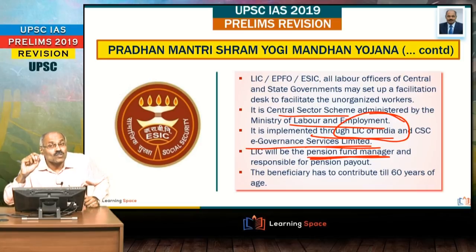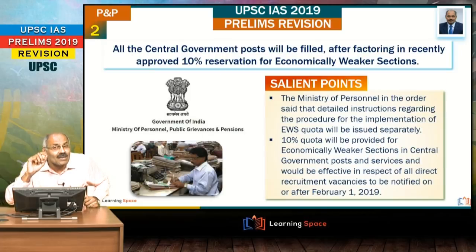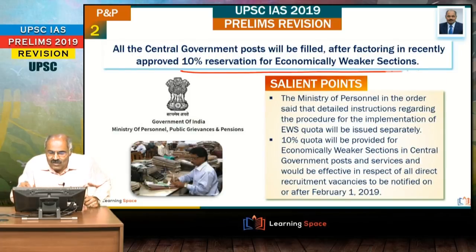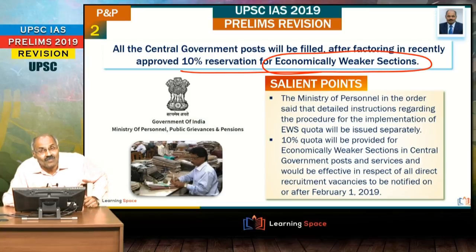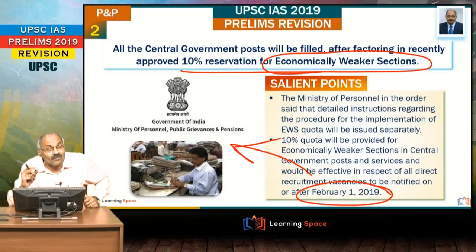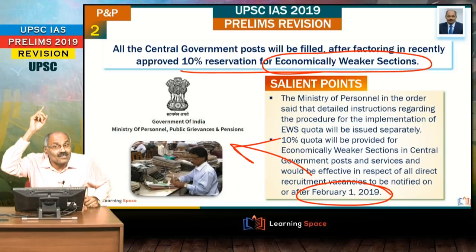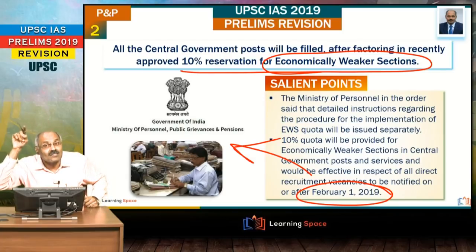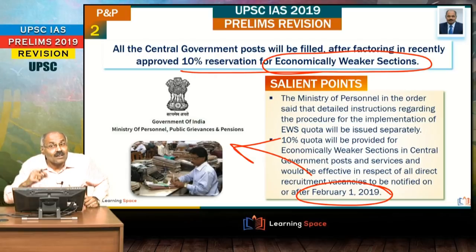Let us look at equally important 10% reservation for economically weaker sections, and government already implemented it from February 1, 2019, and Ministry of Personnel, Public Grievances and Pensions, it already issued the circular implementing it from February 1. It also said Ministry of Human Resource Development will issue with regard to the implementation in the educational institutions. Right friends, this 10% quota that is already made applicable for February 1.